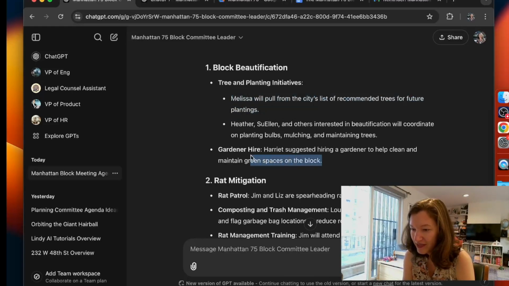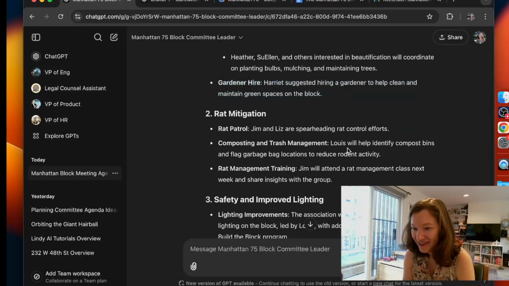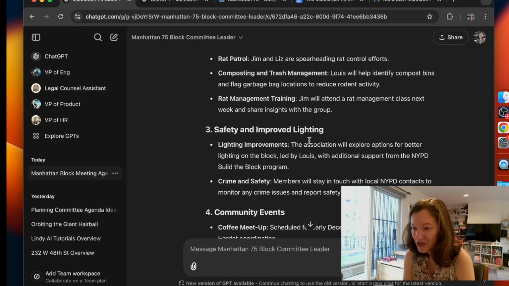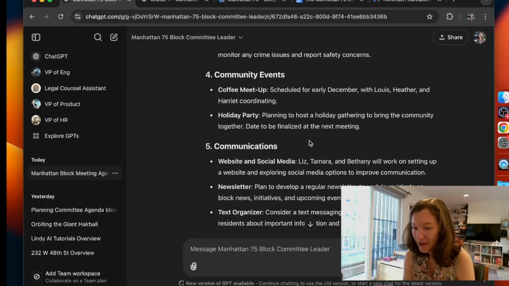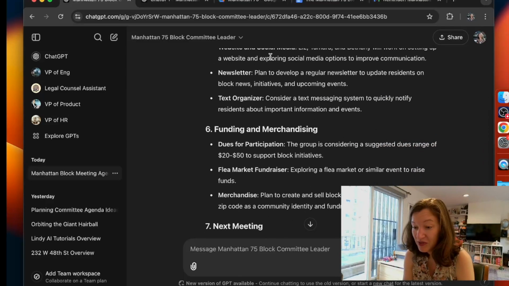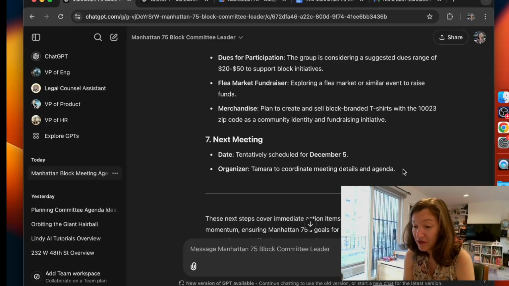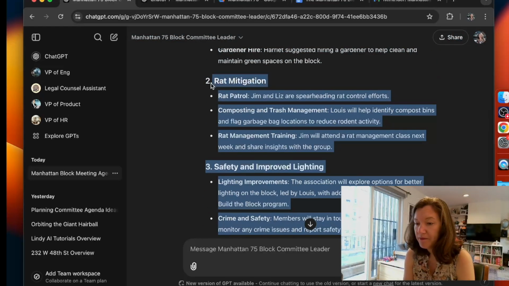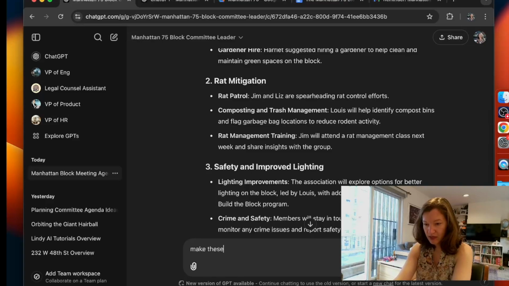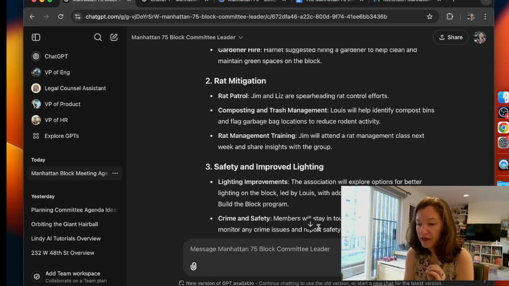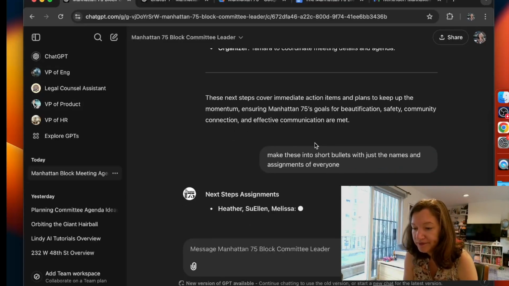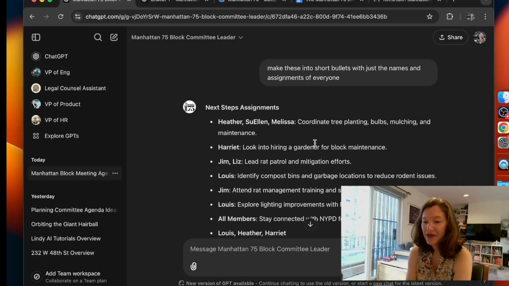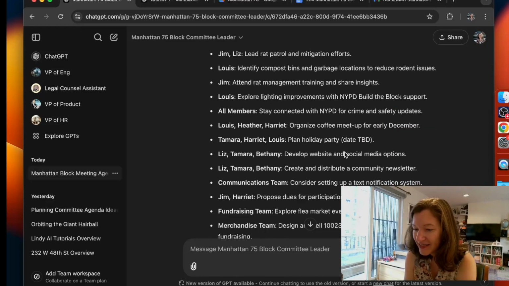Who's going to do what, some suggestions were made, who's going to be spearheading these different initiatives, what's happening with community events and meetups. We did have a conversation about dues and flea market fundraisers. This is great. Okay, and I'm going to make these into short bullets with just the names and assignments of everyone. I just want the most clear pieces of information here. Okay, fantastic. This is the list I now get to send to them.